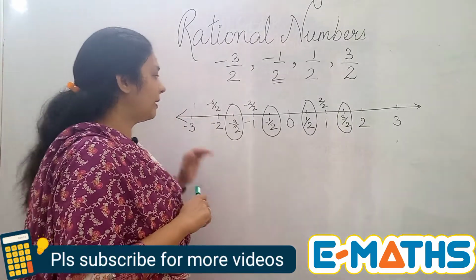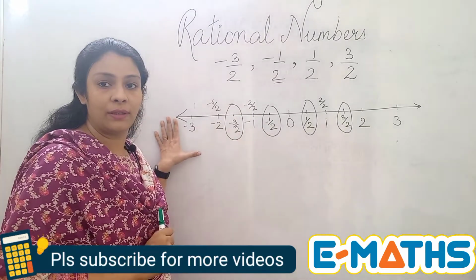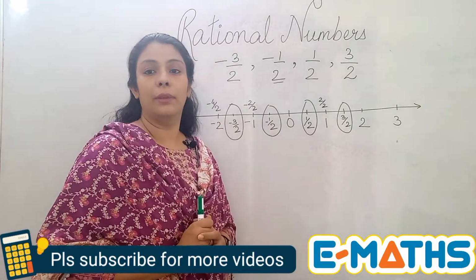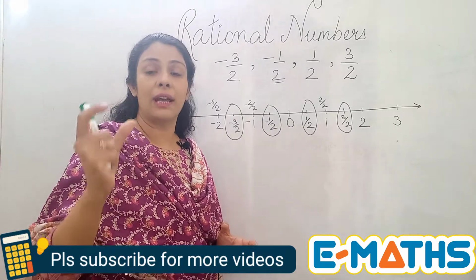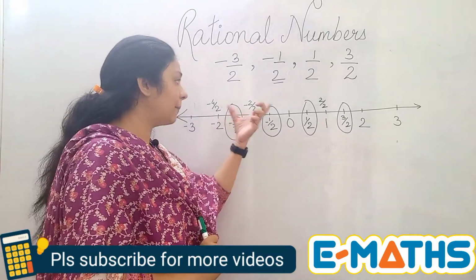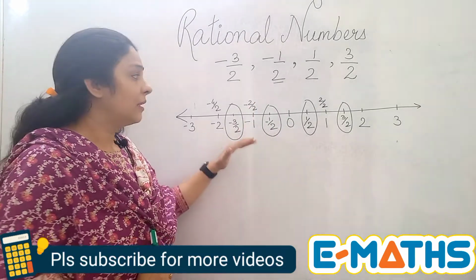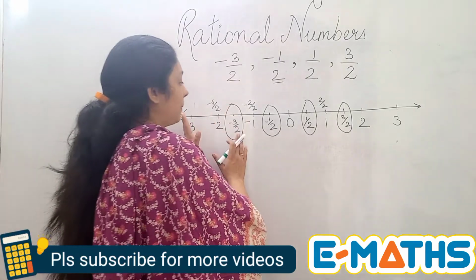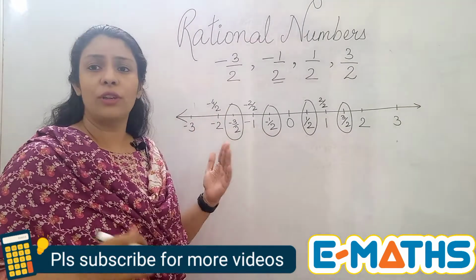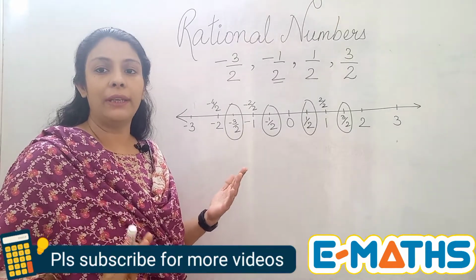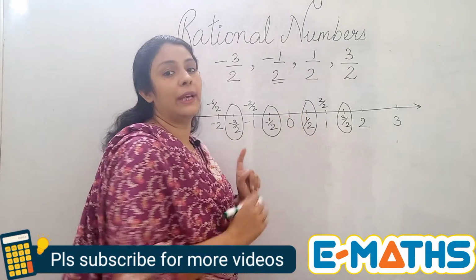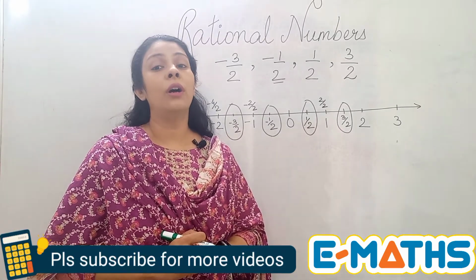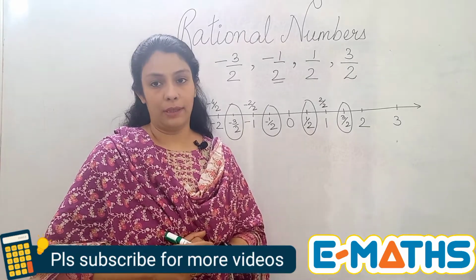Now, I told you one essential feature, that it has to have arrows. Second thing is, you need to maintain the gap between each number. The gap between each rational number has to be the same, and the numbers that have been asked to mark on the number line should have an extra number on either side. You cannot just mark the main numbers and skip other numbers, thinking you don't need to write them because they are not required. No. For a number line, you need to mark an extra number on both the ends, then only it will be considered a perfect number line. So this is how we mark rational numbers on a number line.